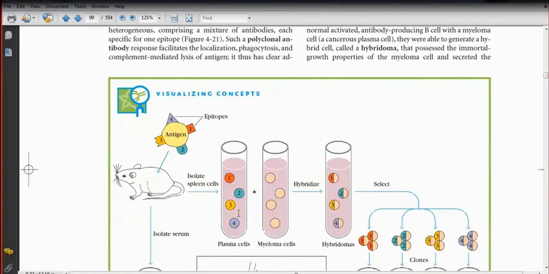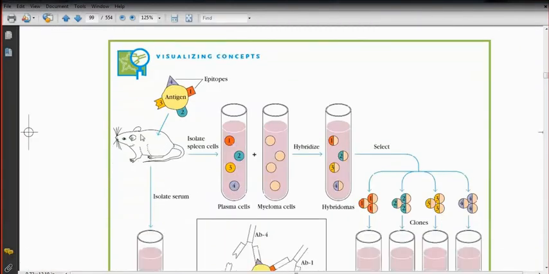So consider a situation in which this is the experimental mice. You have injected an antigen to a mice, and the antigen has 4 different epitopes, 1, 2, 3, 4 marked. You can see the structure of each of these epitopes is dissimilar. And that is why, whenever you are injecting the antigen to the mice, 4 different types of plasma cells will be produced by the mice.